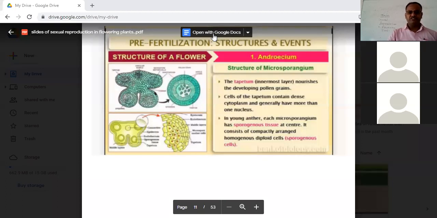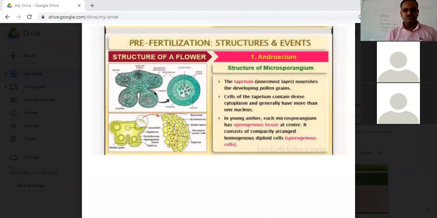Okay, Srishti, once again, if we are seeing the cross section of a typical microsporangia, it consists of 4 layers. Epidermis is the outer one, followed by endothecium, then the middle layer, and the inside one is your tapetum. The epidermis, endothecium, and the middle layer are protective in function.